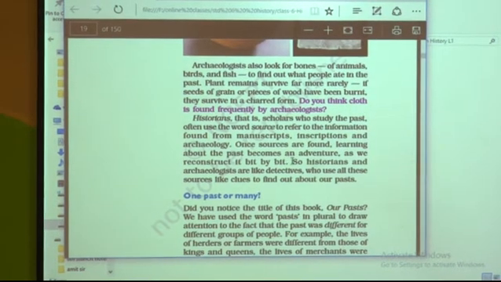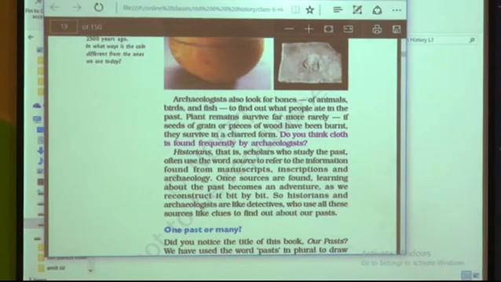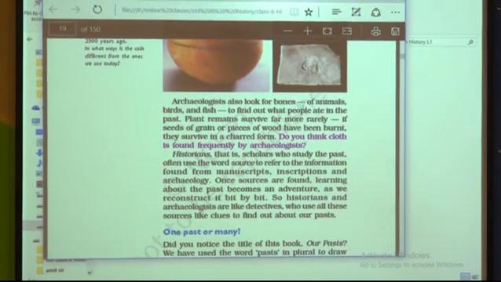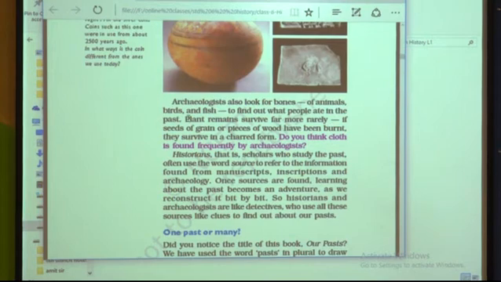Archaeologists look for bones of animals, birds and fish to find out what people ate in the past. Plant remains survive far more rarely. If seeds of grain or pieces of wood have been burned, they survive in a charred form.